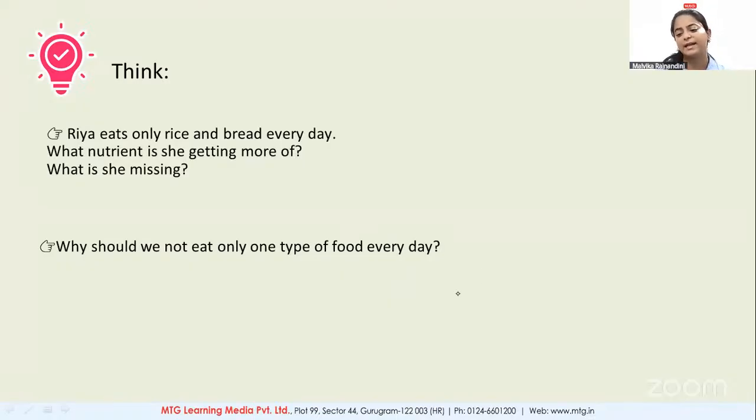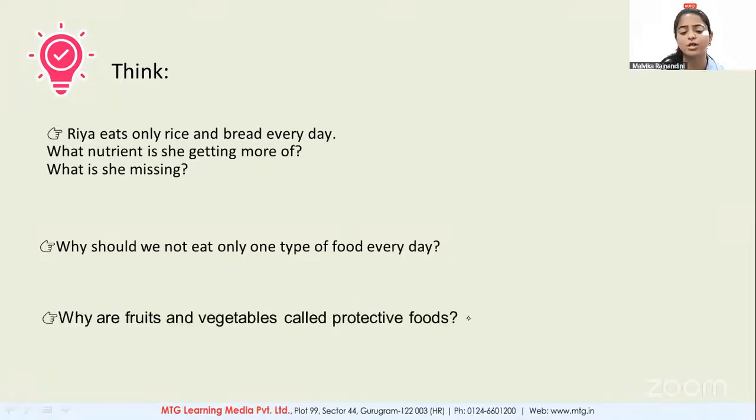Okay, next we have, why are fruits and vegetables called protective foods? Think and put it in the chat box. Okay, Rudhav, please tell me the answer. Yes, ma'am.